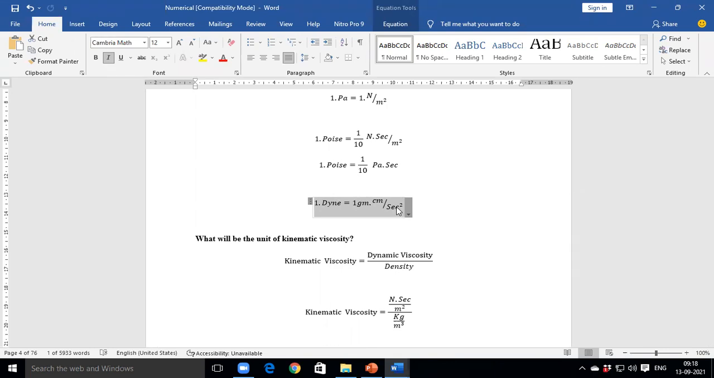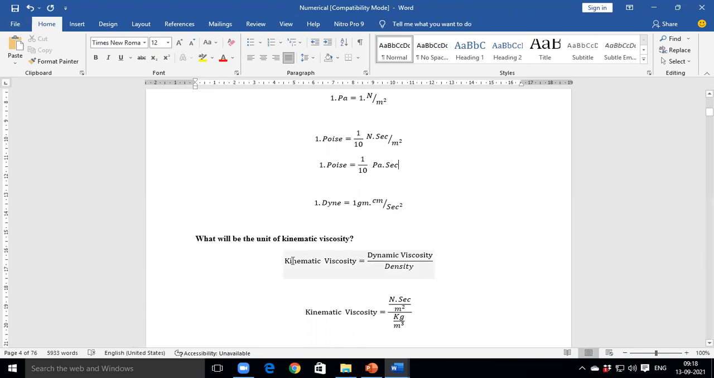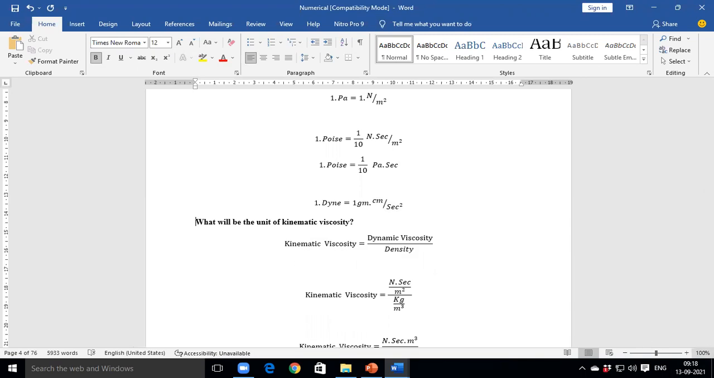1 dyne equals 1 gram centimeter per second square. Correct. Okay. So what will be the unit of kinematic viscosity? We already discussed this part. Meter square per second. Correct. Keep in mind, the unit of kinematic viscosity is meter square per second, and the unit of dynamic viscosity is Pascal second. Correct.